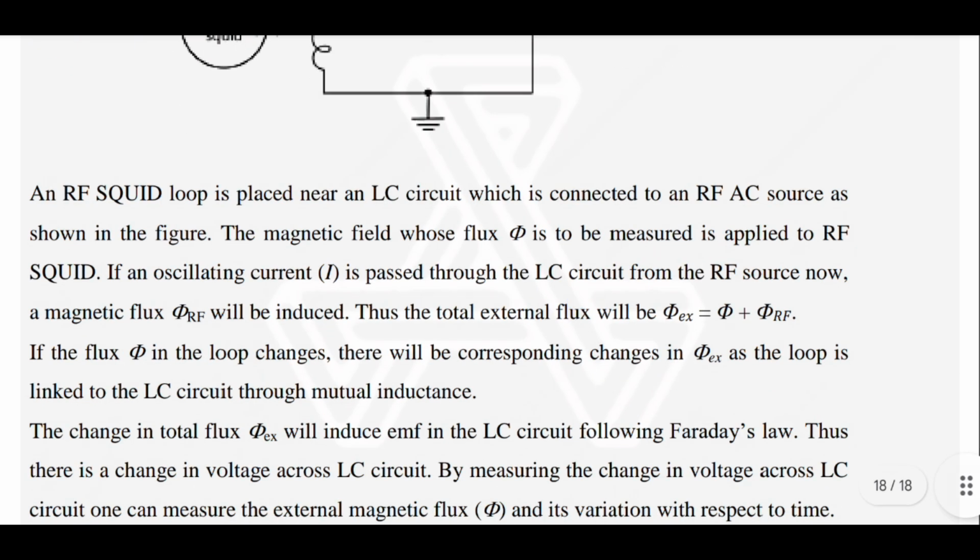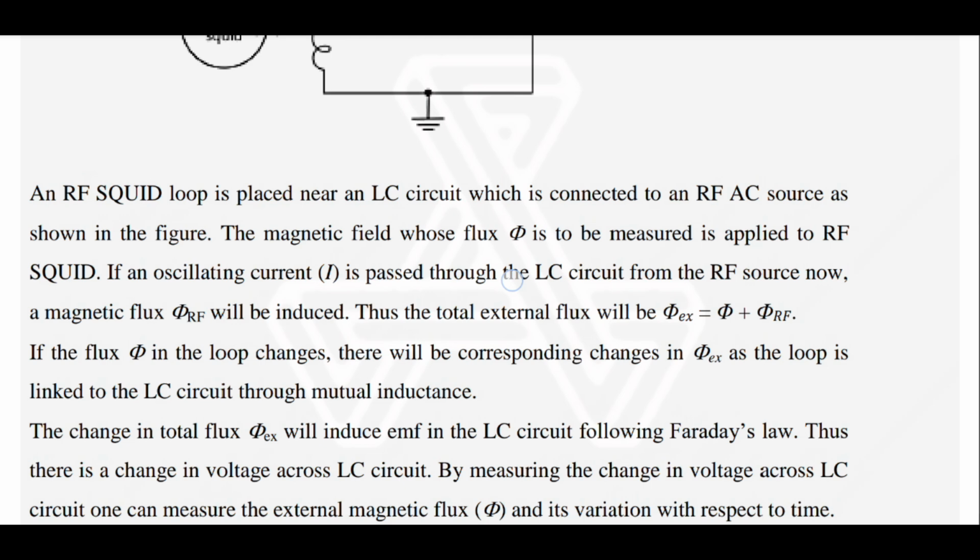An RF SQUID loop is placed near an LC circuit, which is connected to an RF AC source as shown in the figure. The magnetic field whose flux is to be measured is applied to the RF SQUID. If an oscillating current I is passed through the LC circuit from the RF source, a magnetic flux, flux RF, will be induced. Thus the total external flux will be flux external equals flux plus flux RF.